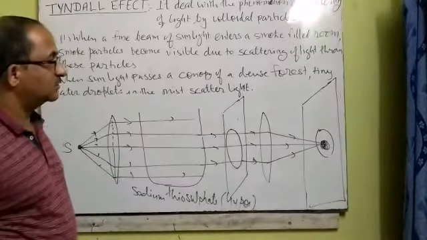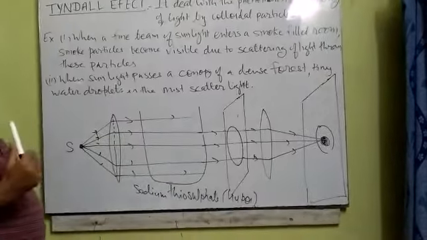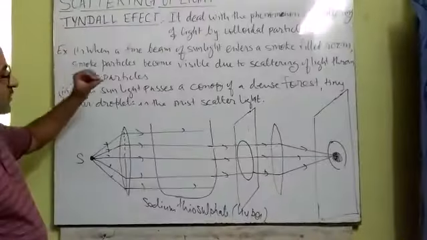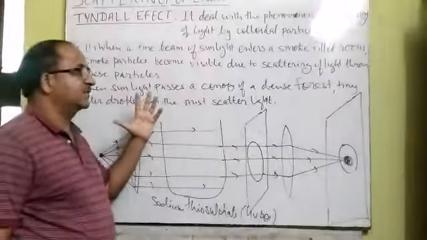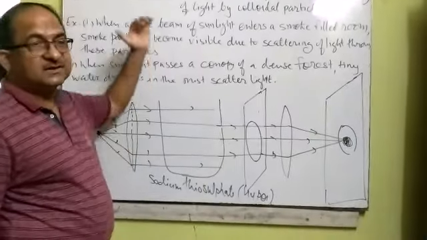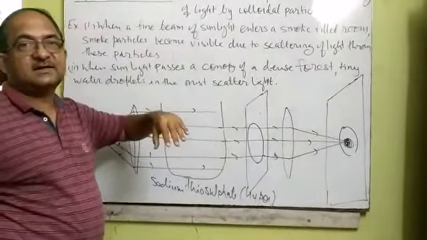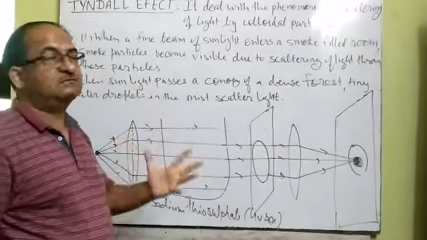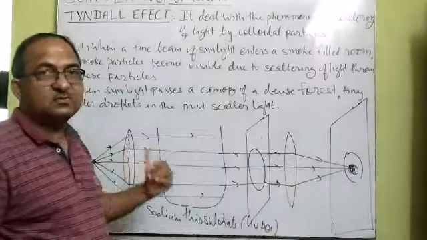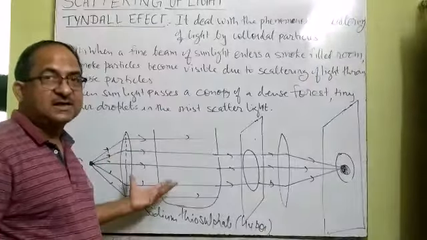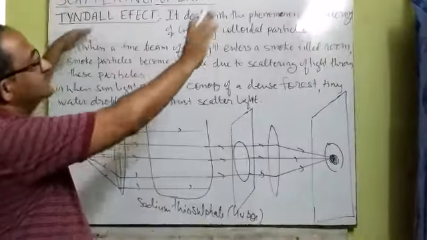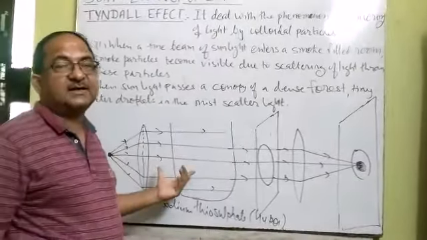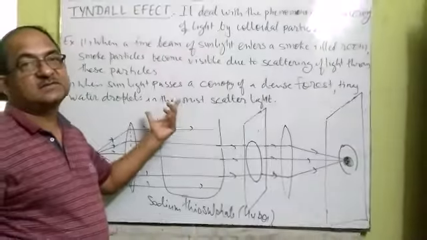So in nature there are 2 examples. One, the sky appears blue because very small dust particles remain suspended in the atmosphere. When the ray of light falls on these particles, due to their very small size, only the shorter wavelength light, meaning the blue light, is scattered towards us, and the rest of the colors are scattered away, and that is why only blue light enters our eye and we see the sky as blue.